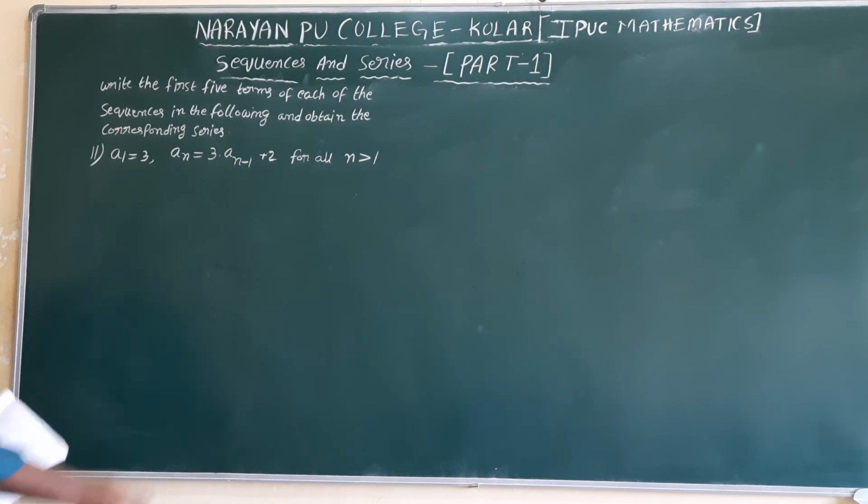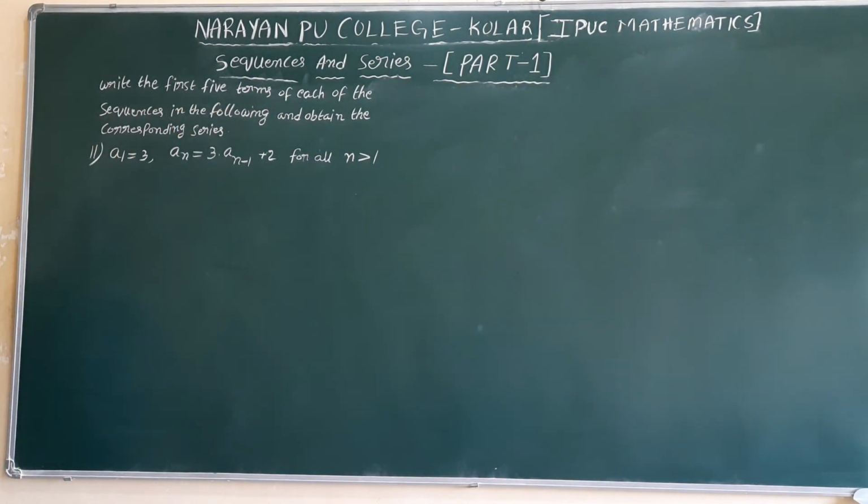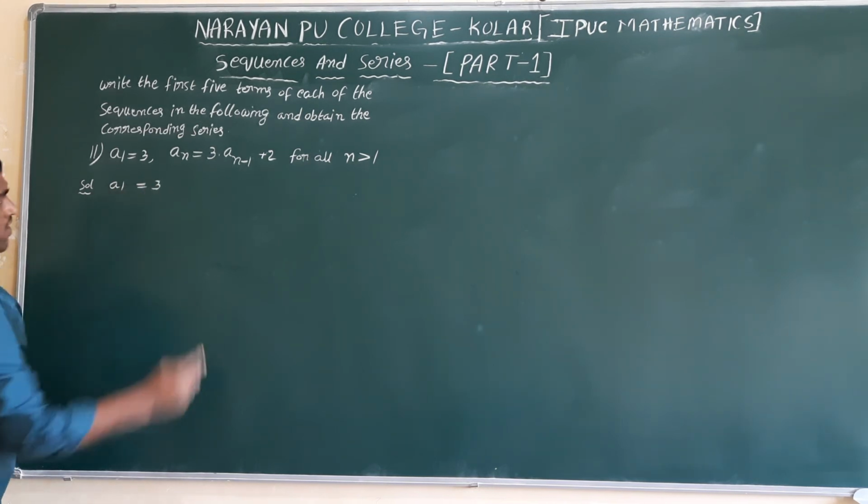Now next model: write the first 5 terms of the following sequences and obtain the corresponding series. Means here both sequence and series we need to calculate. First 5 terms. Here a1 value is already given, a1 equal to 3.